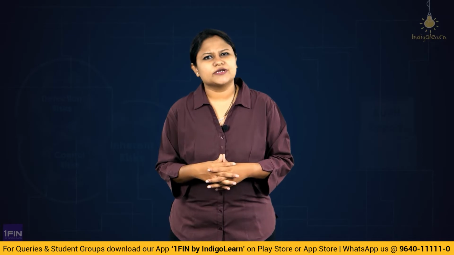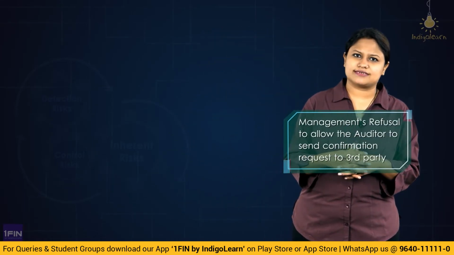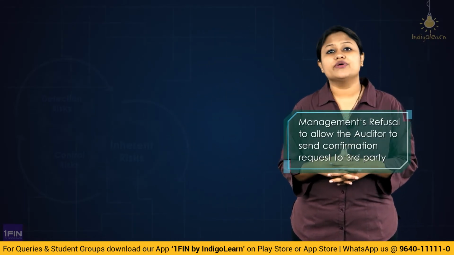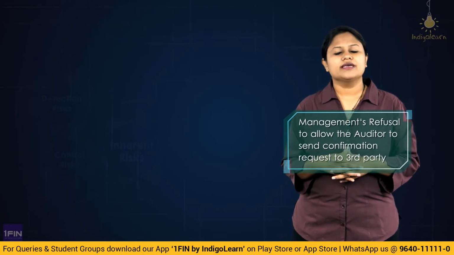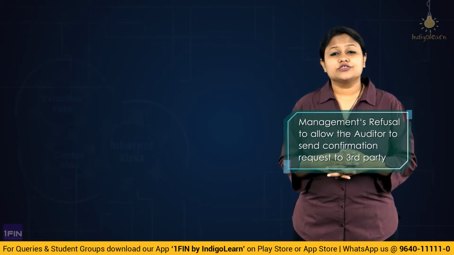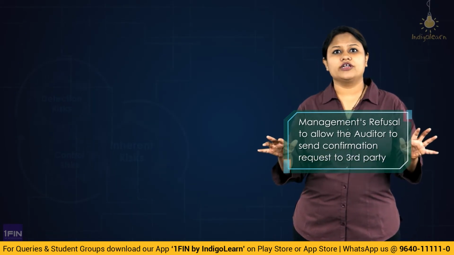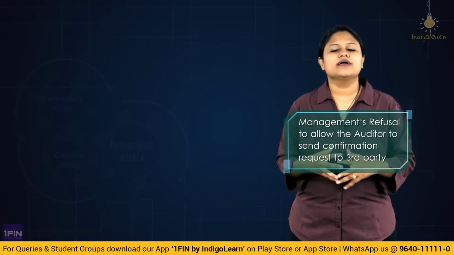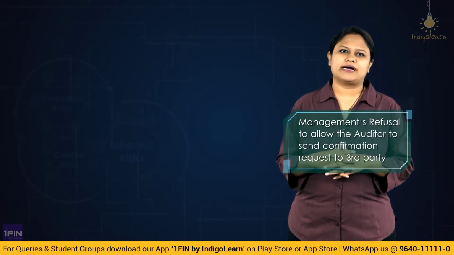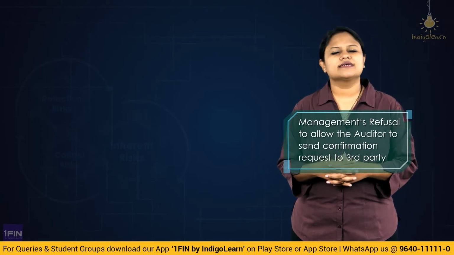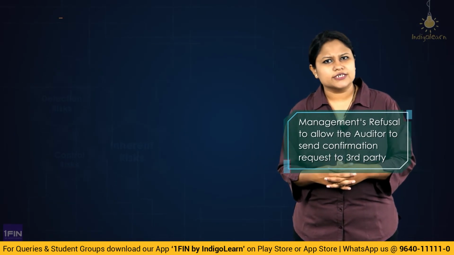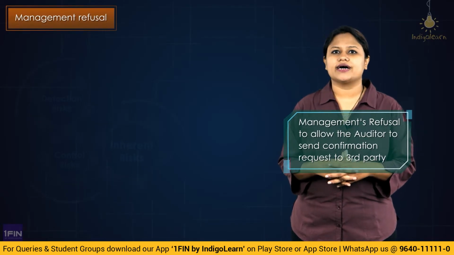Now, there is one special circumstance in the case of external confirmation. Sometimes the auditor wants to send a confirmation request, but the management refuses to let the auditor send the confirmation request to the third party. When the management is doing that, do not jump to a conclusion that there is a fraud or that management is hiding something. No. Here we will first go and question the management. Why management? Why cannot we go and question the third party? There could be a possibility that the management has a genuine answer for it.